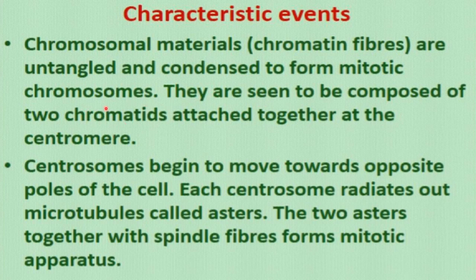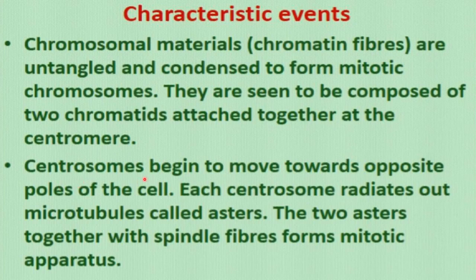So these chromosomes appear to be formed of two chromatids which are attached together at the centromere. As you did in the chapter on cell, about the structure of chromosome, you know that two chromatids are present in the chromosome which are attached at the centromere.